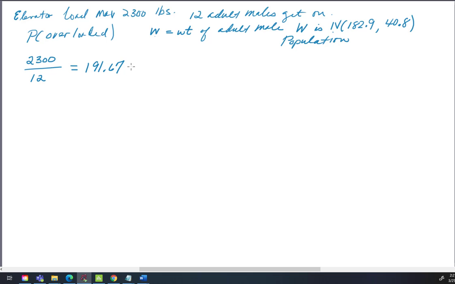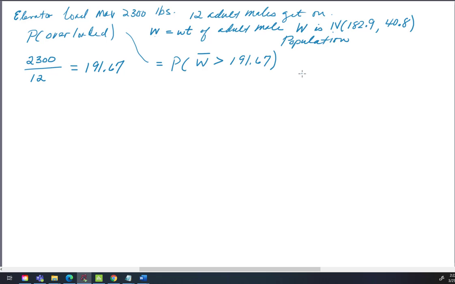So it turns out then that the probability of being overloaded is equal to the probability that the average weight of this group of 12 exceeds 191.67.